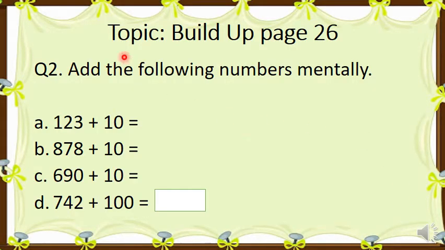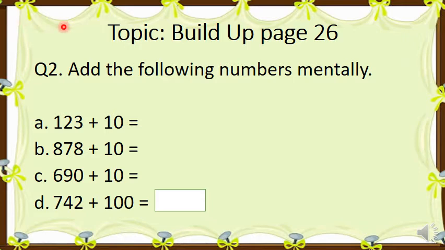Now what will you write is, you will start from a very new page. You will write topic build up page 26. This should be written with blue color pencil: topic and build up exercise, build up page 26. Date should be mentioned over here, because if your copies come to me for checking, I will properly and strictly follow all these instructions which I have given you in this video. You are all very good, you maintain your copy properly, but still I am telling you again.